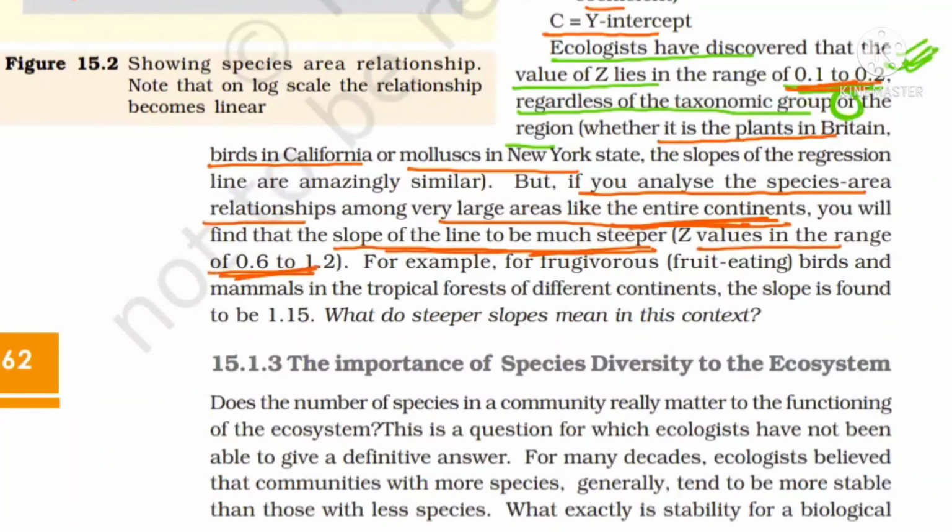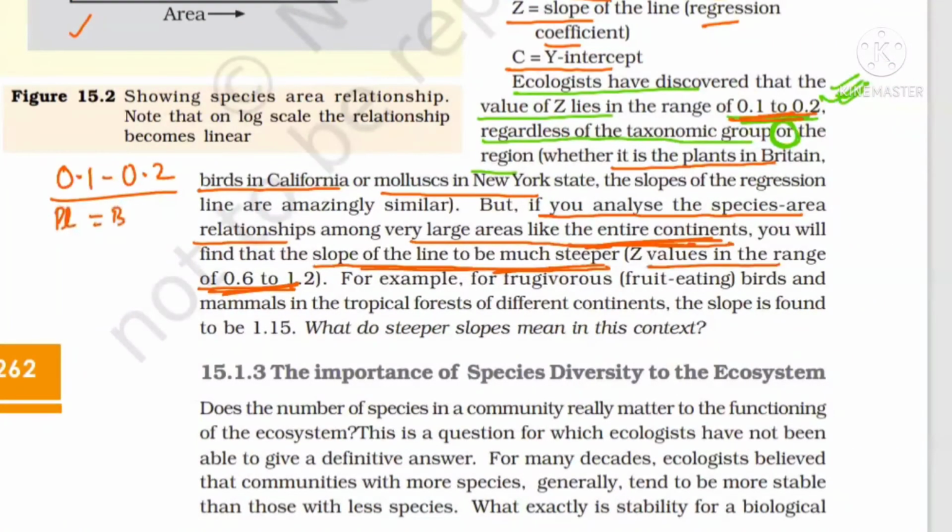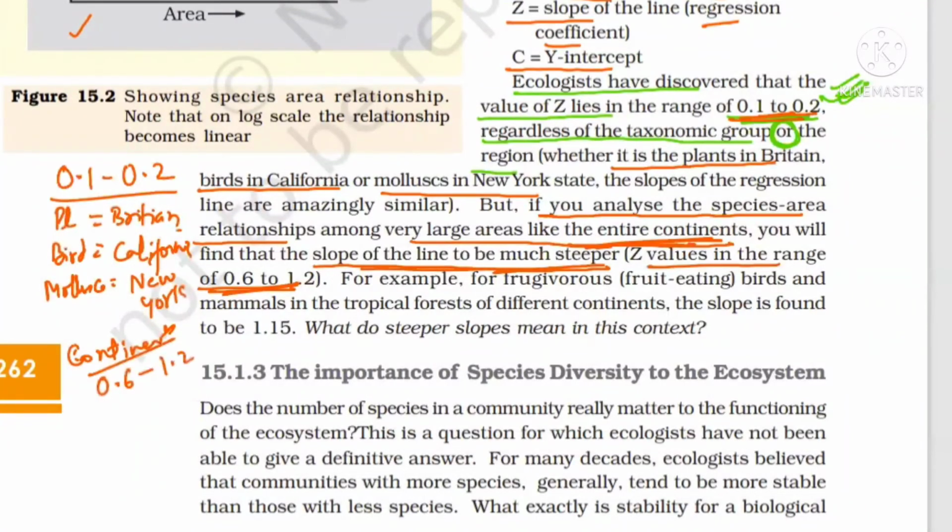So here you can write, normally it is 0.1 to 0.2 for plants in Britain, birds in California, and mollusca in New York. For the entire continent, you can write the value is 0.6 to 1.2.